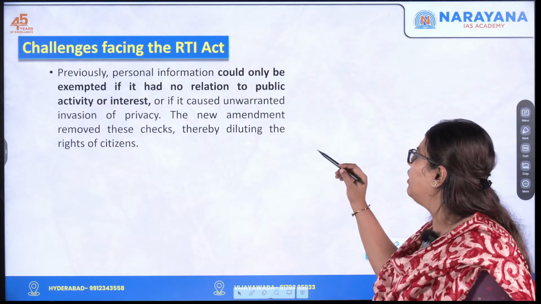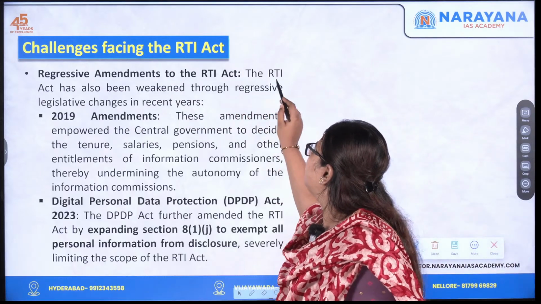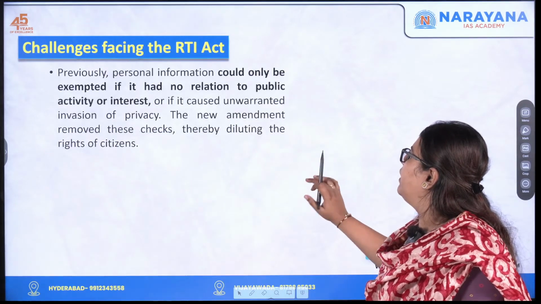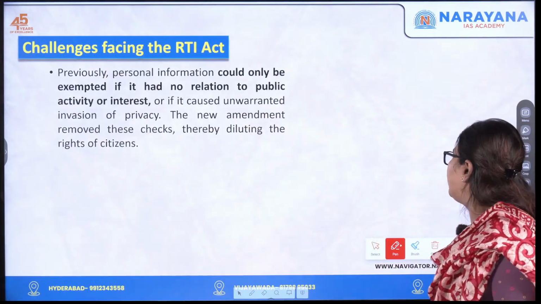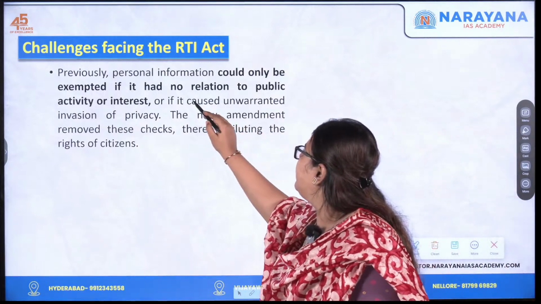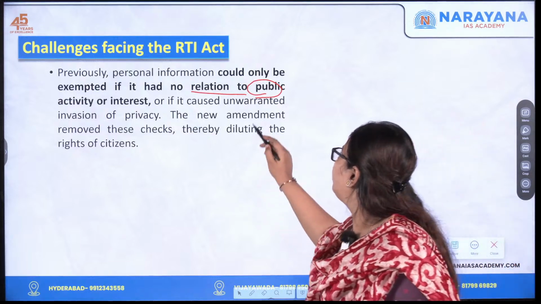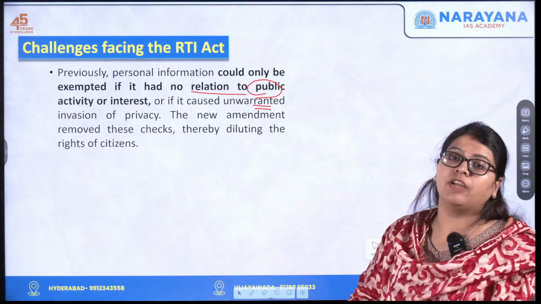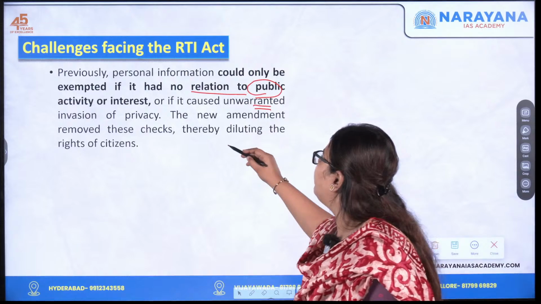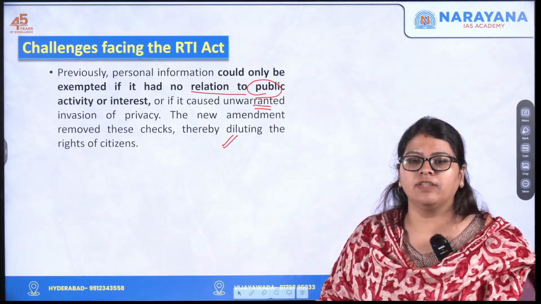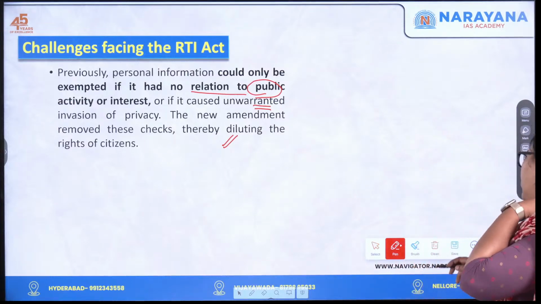Previously, personal information could only be exempted if it had no relation to public activity or interest, or if it caused unwarranted invasion of privacy, and the new amendment removed these checks and balances, thereby diluting the rights of citizens in knowing the personal information of a person.